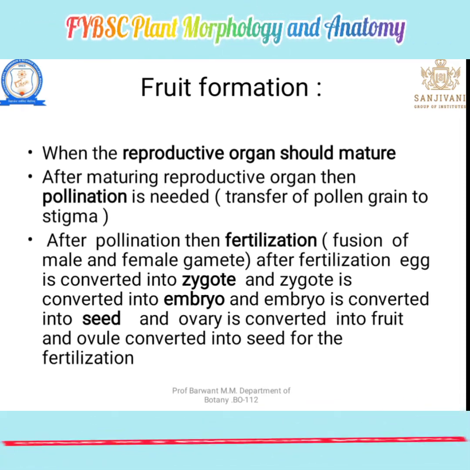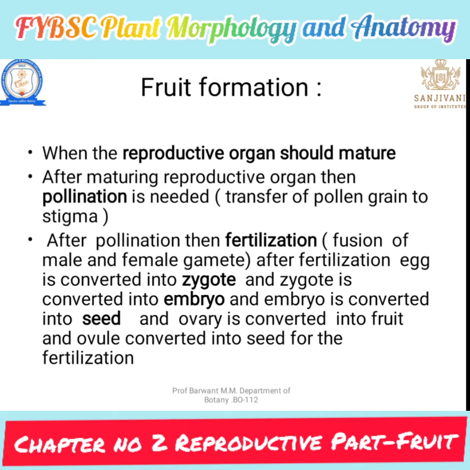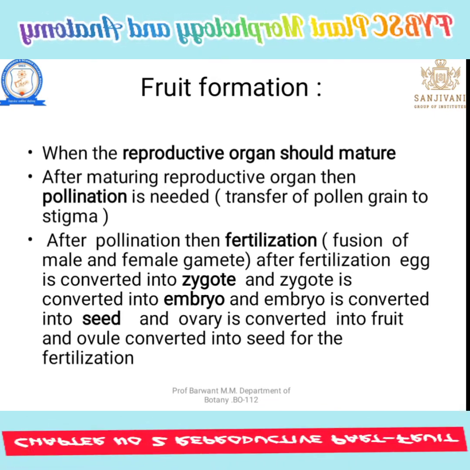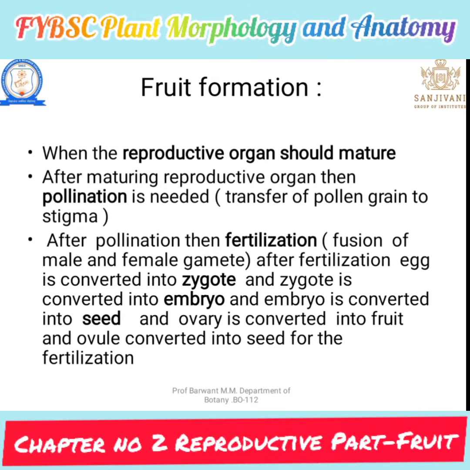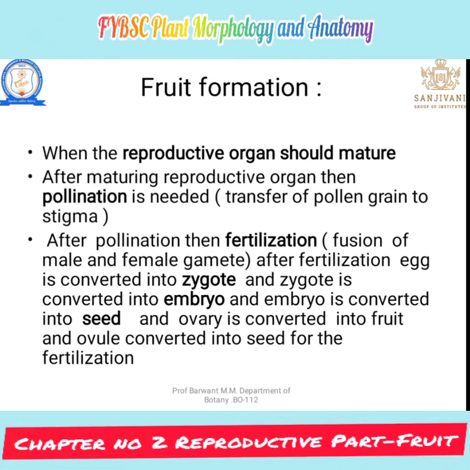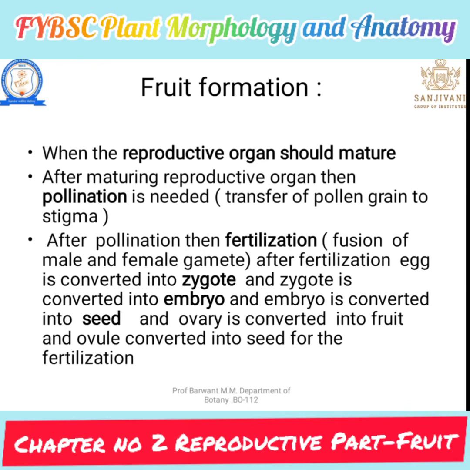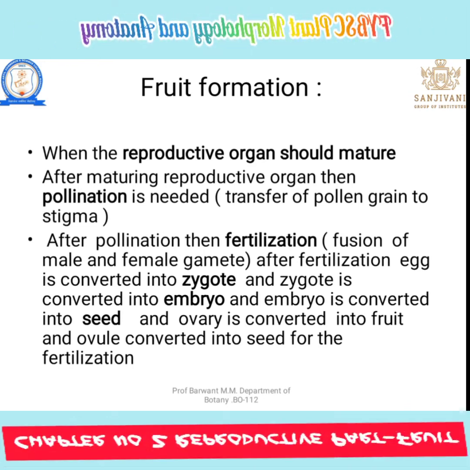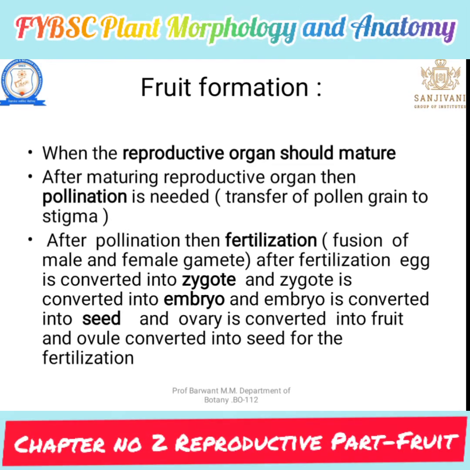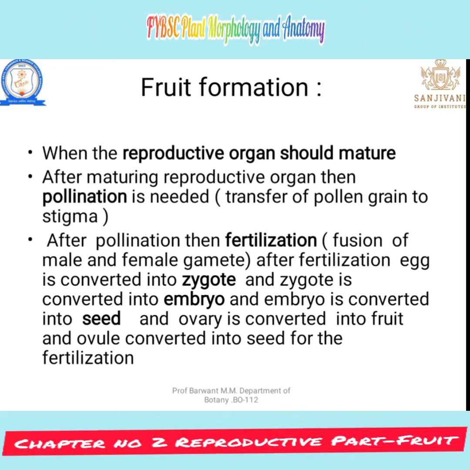One fuses with the secondary nucleus and one fuses with the egg cell. The fusion of male and female gametes is known as fertilization. After fertilization, the zygote is formed, and it is converted into an embryo.